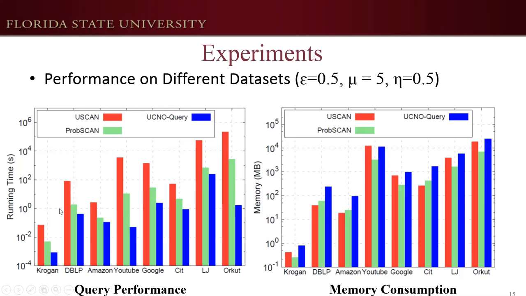We can observe UCNO-query is more efficient than POP-scan and is at least two orders of magnitude faster than U-scan on all datasets. And the figure on the right reports the memory overhead of all algorithms. In general, when the number of edges increases, the memory consumption of all algorithms gradually grows, but the index size is well bounded.